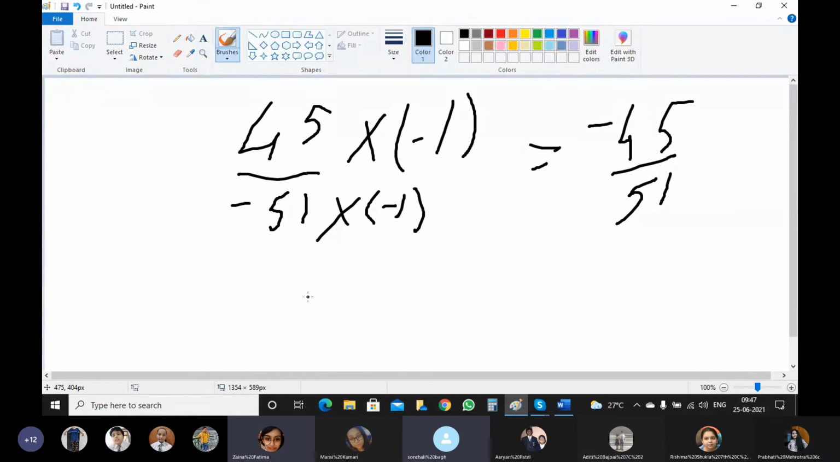Now which one? x square. That is a different form, yes or no? So there are two methods.